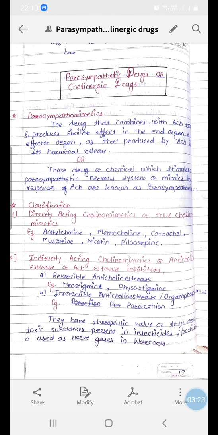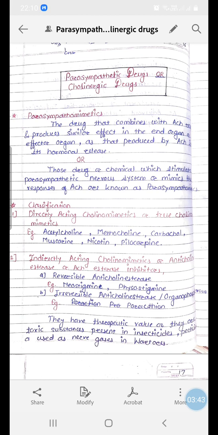So these drugs can be defined as the drugs that combine with acetylcholine receptors and produce similar effects in the end organ or effector organ as that produced by acetylcholine in the normal release.